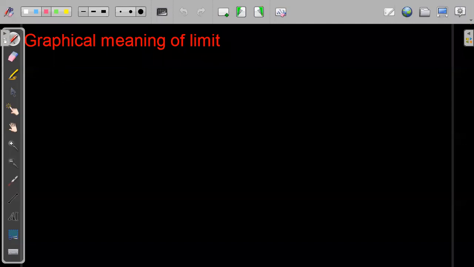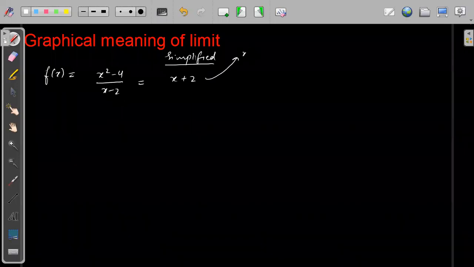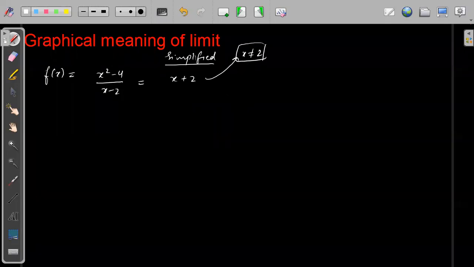Now suppose I write the same function f of x as x square minus 4 by x minus 2, right? This can be simplified into f of x as x plus 2, because the x minus 2 factor will get cancelled, right? But here we know that x is not equal to 2. x should not be equal to 2 because for x equal to 2, we will get a function which is not defined.